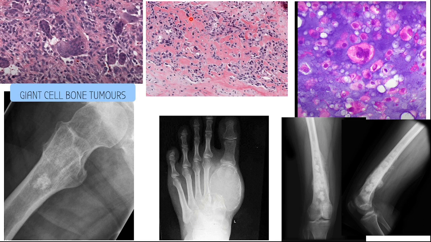What's this one? Well, we can see here a lot of pink, but there's also a lot of empty space here. So how do we tell the difference? Okay, so let's see. This one, there's going to be a lot of pink, and it's surrounded by normal bone. So this is your normal bone, but then there's all this extra osteoid here. So the pink is osteoid. This is excess osteoblast activity, osteosarcoma.